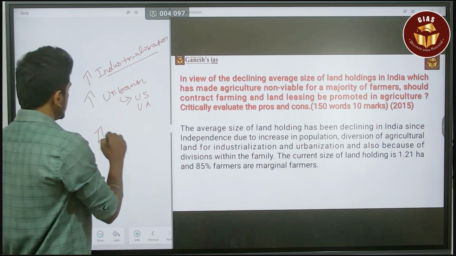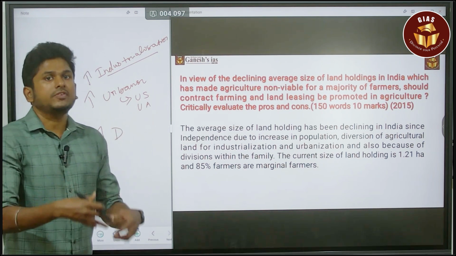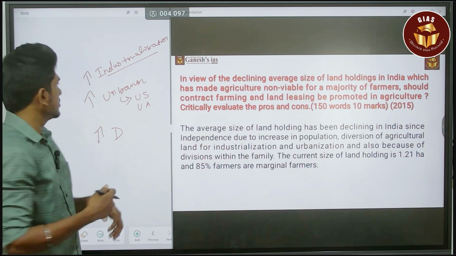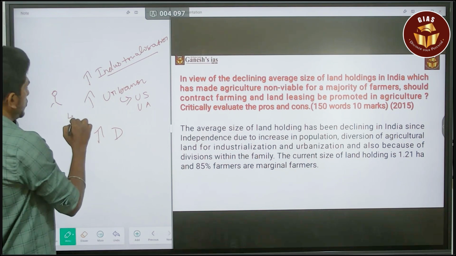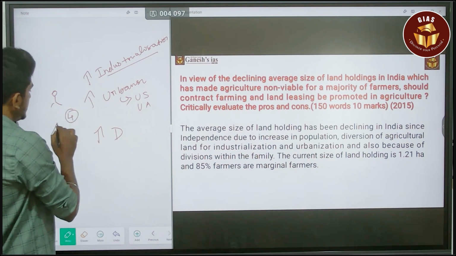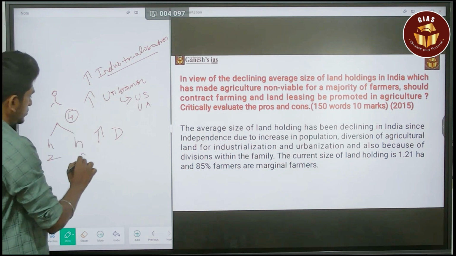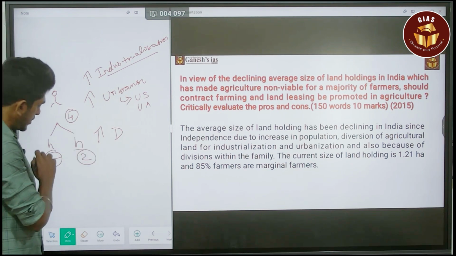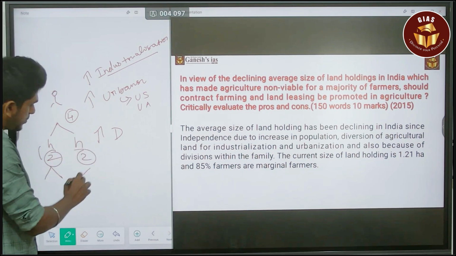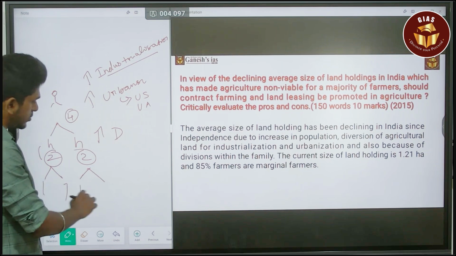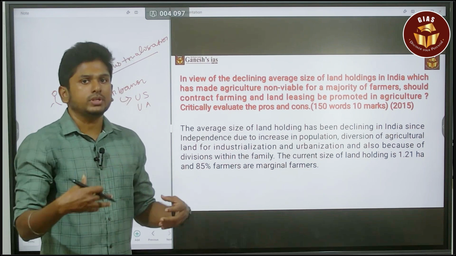Another reason is the distribution of land within the family. For example, inheritance. Consider a man holding 4 hectares of land. He has 2 children, so now he has to distribute it into 2: 2 hectares for this person, 2 hectares for this person. Now this person has two children, and this person has 2 children, meaning 1 hectare, 1 hectare, 1 hectare, 1 hectare. In such a way, the land is distributed.